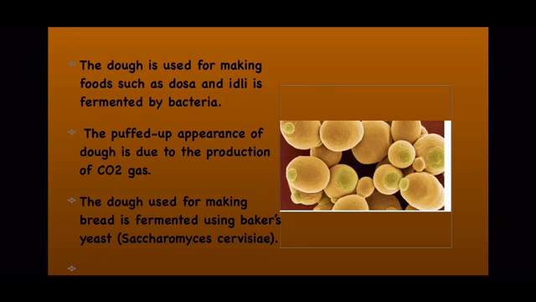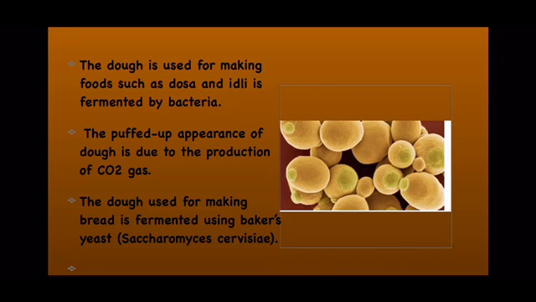In the same way, if you take the dough of bhatura, it will also become puffy due to the production of this carbon dioxide. And when this carbon dioxide escapes, small holes are there in the food item. So you might have seen small holes in dhokla, idli, and in bread. This is due to the escape of carbon dioxide.